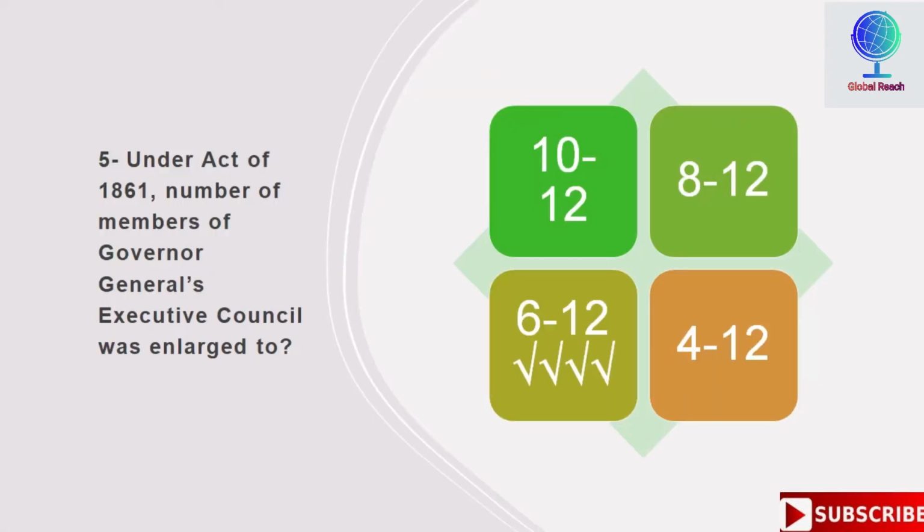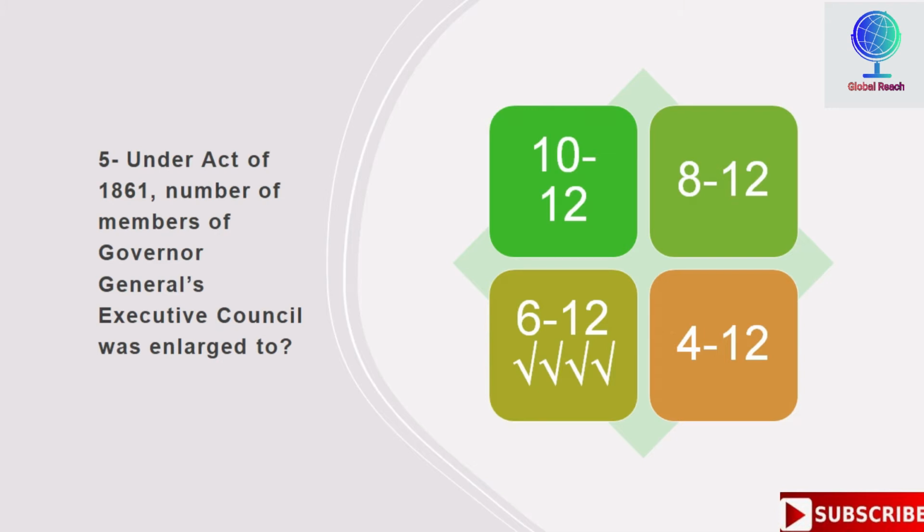Under Act of 1861, the number of members of Governor General's Executive Council were enlarged to, options are from 10 to 12, from 8 to 12, from 6 to 12, and 4 to 12. So third is the right option here, which is from 6 to 12.